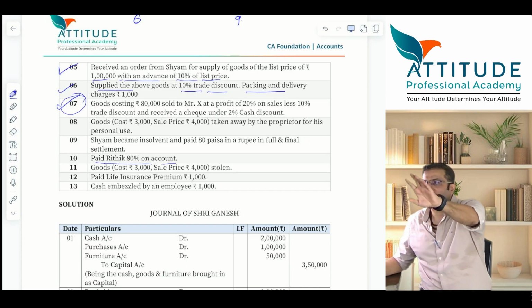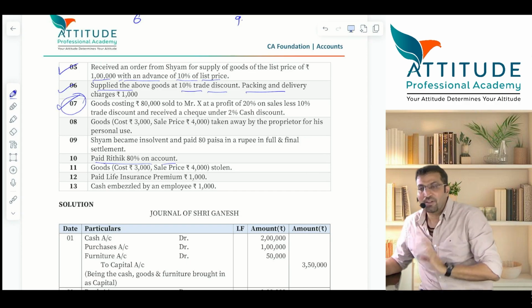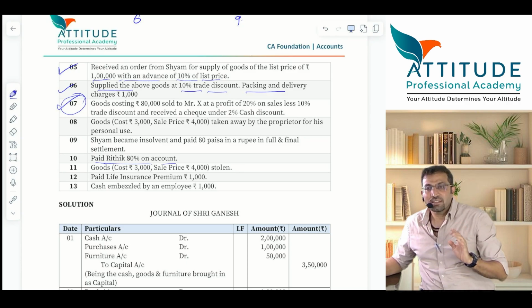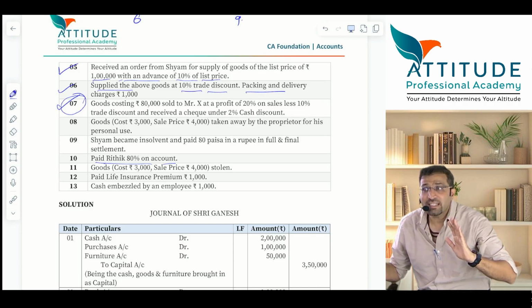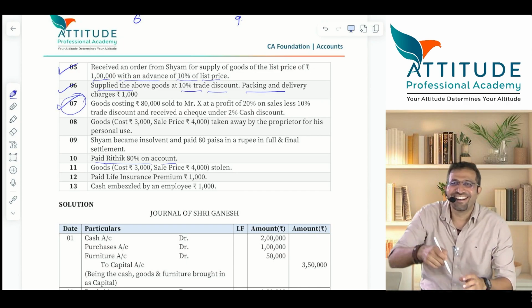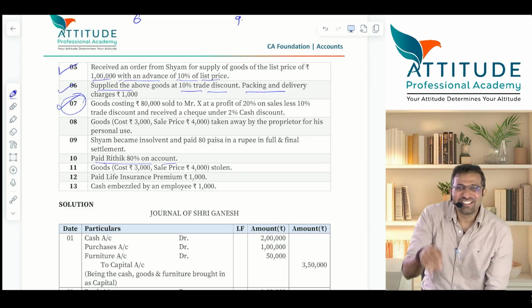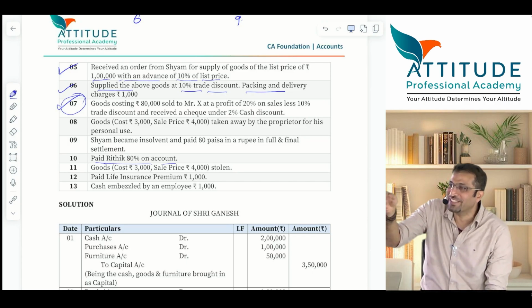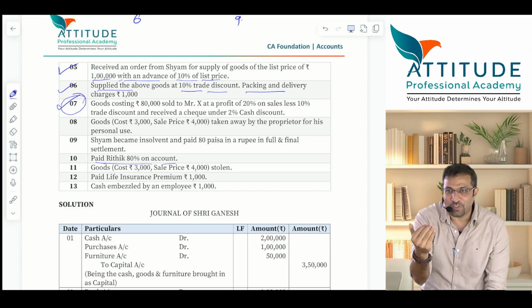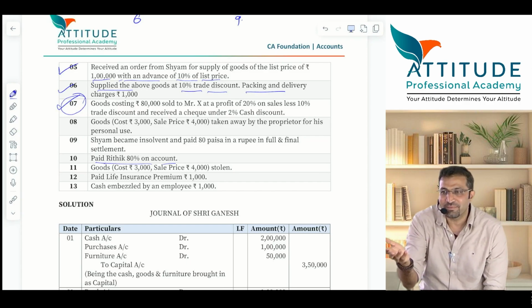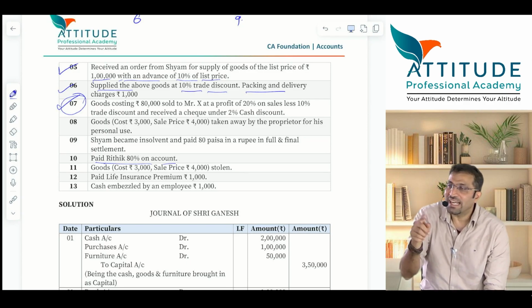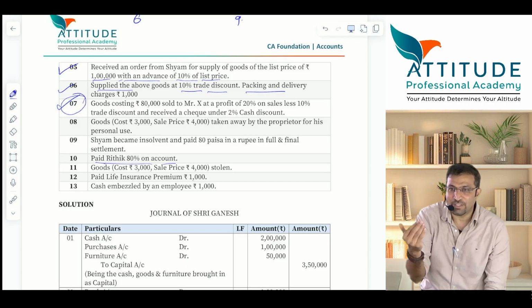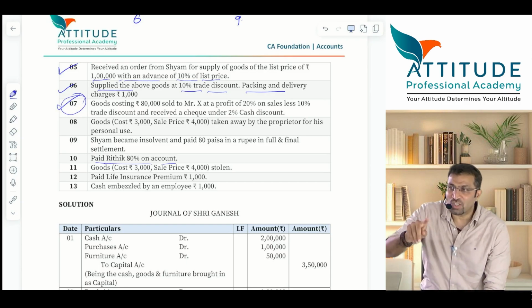Okay. We'll finish off this. I have decided to finish off everything. I hope you still remember the sum. You still remember who is Hrithik Roshan? Hrithik Roshan in your books. Who is he? You have to pay money to him, because you have purchased goods from him. And who is Sham? Debtor. So Hrithik Roshan is a liability and Sham is an asset.